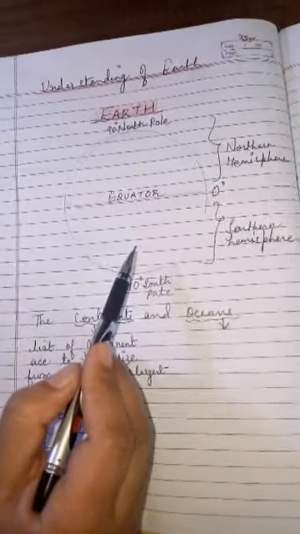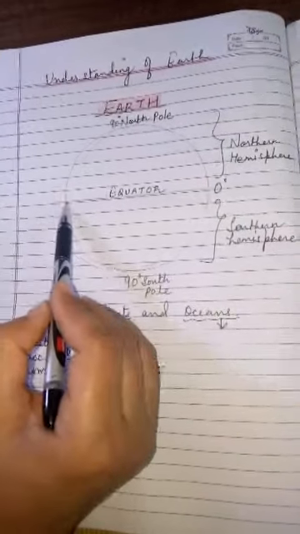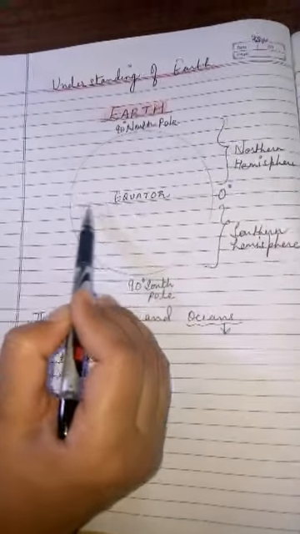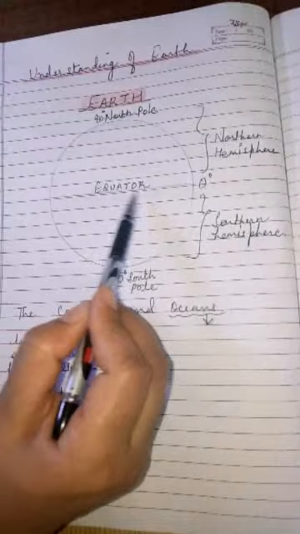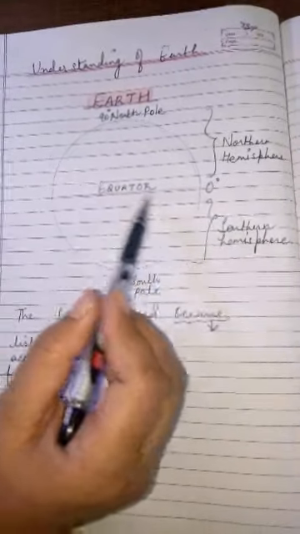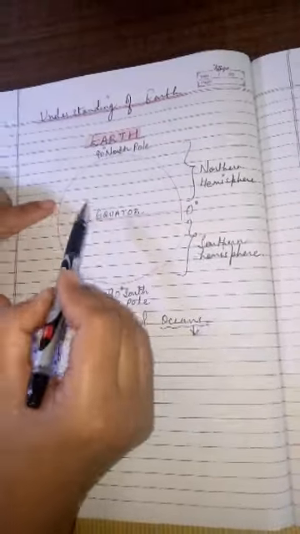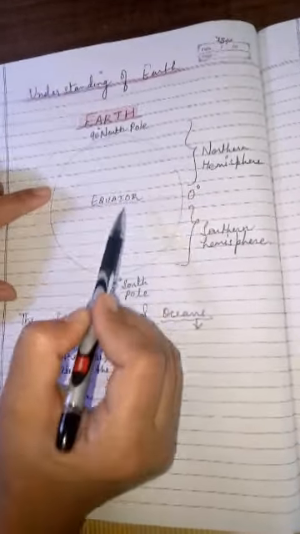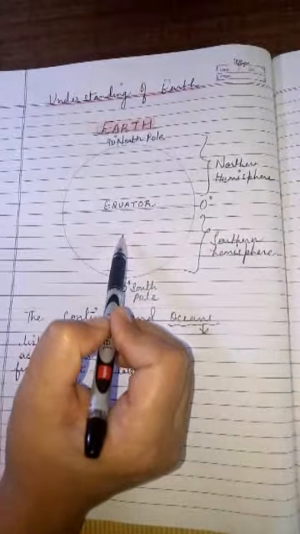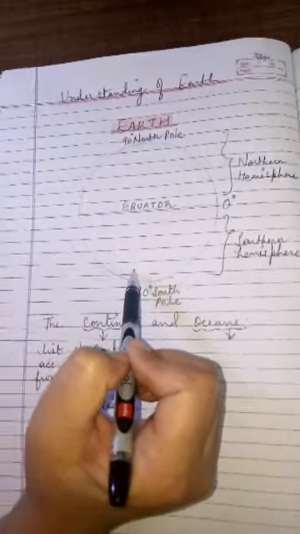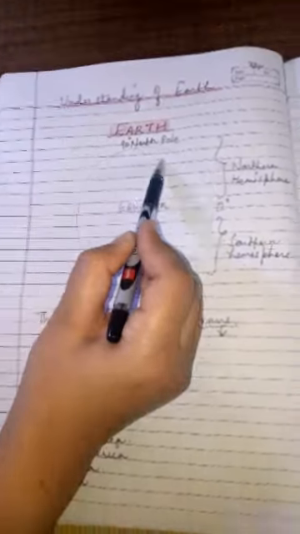Alright, so children, these are all imaginary lines. These are the latitudes. We have many important lines of latitude. Above the equator you have the Tropic of Cancer, below the equator you have the Tropic of Capricorn, then the Antarctic Circle here, then here you have the Arctic Circle.